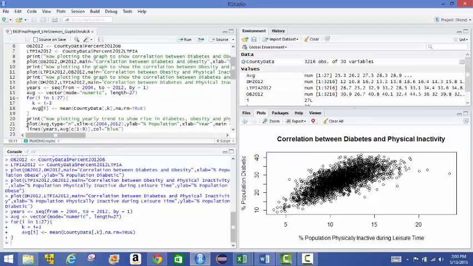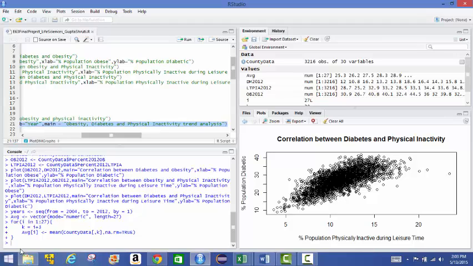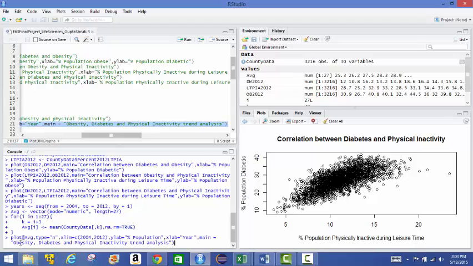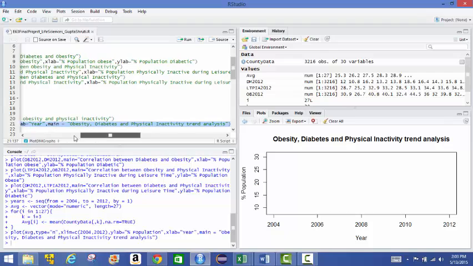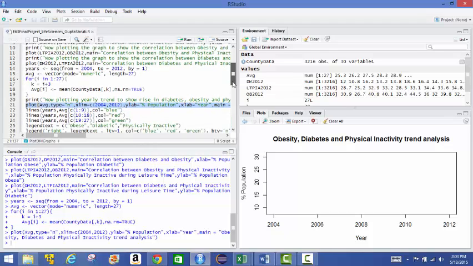And so I'm going to plot that trend analysis here.